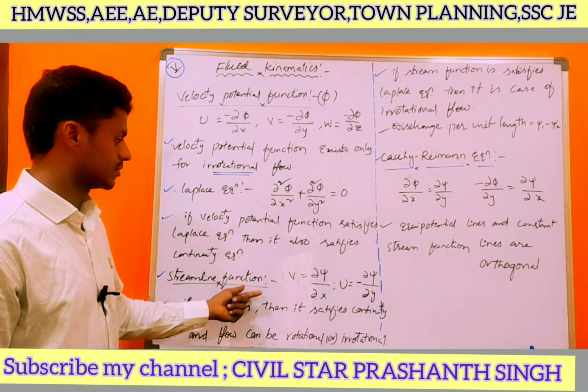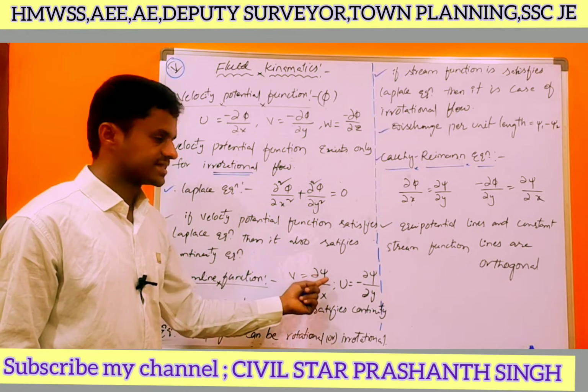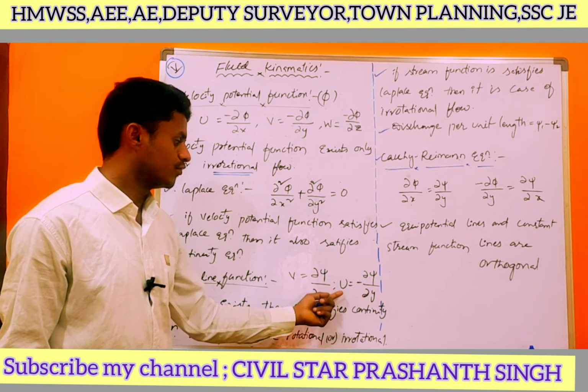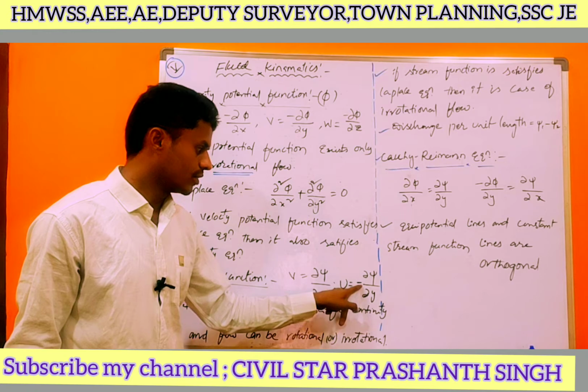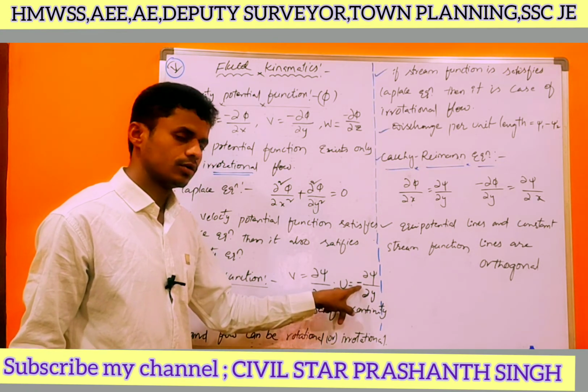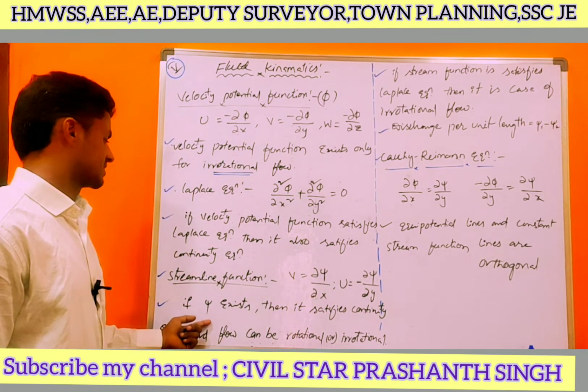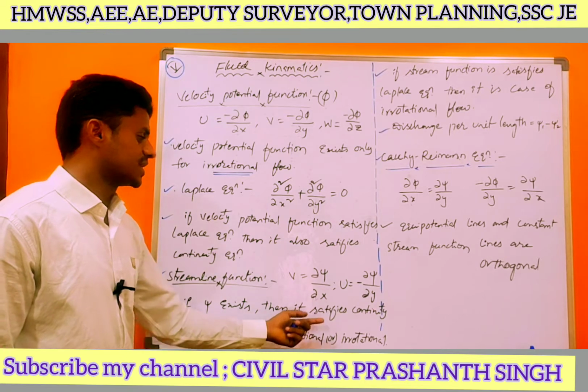Streamline function. What is the equation we have? v equal to ∂ψ/∂x and u equal to minus ∂ψ/∂y. Here we have the minus for the u, and v equal to ∂ψ/∂x. If ψ exists, then it satisfies the continuity equation.